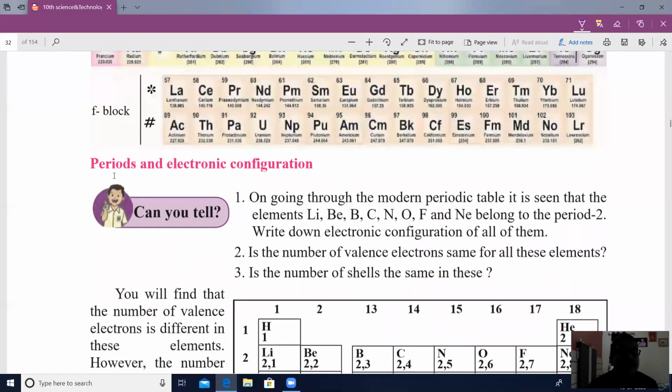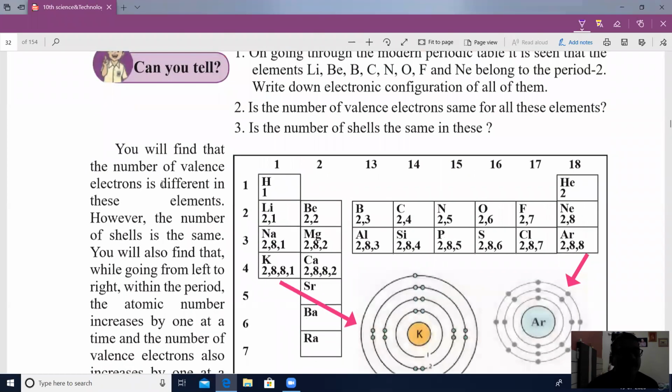Period and electronic configuration. What is the correlation between periods and electronic configuration? Look here. Here is the first period, hydrogen and helium. Second period, lithium to neon.